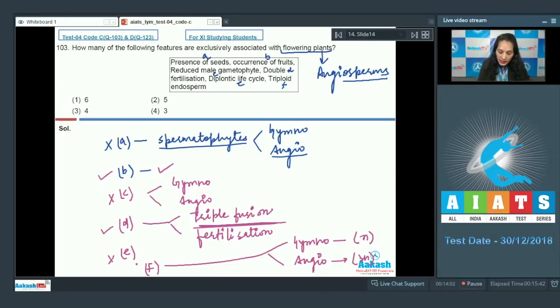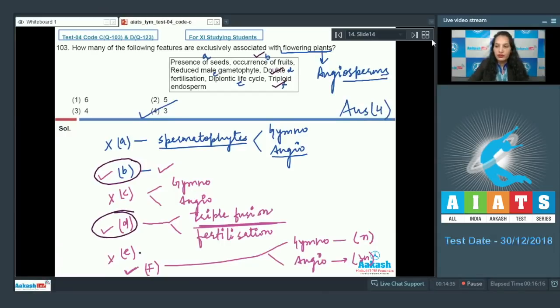So it is an exclusive feature of angiosperms. So the exclusive features of angiosperms are B, D and F, that are occurrence of fruits, double fertilization and triploid endosperm. So the correct option for the given question is option number 4.